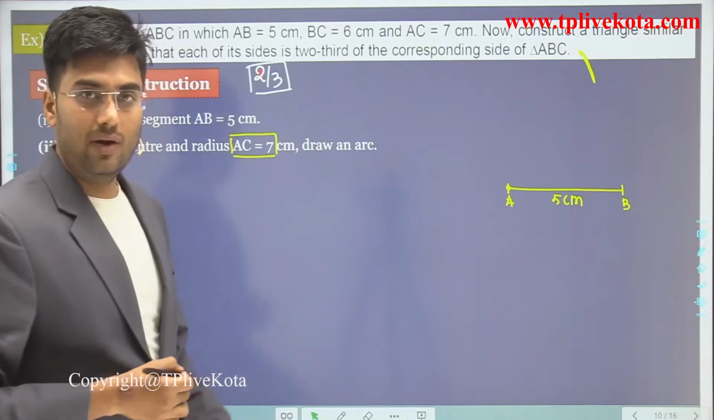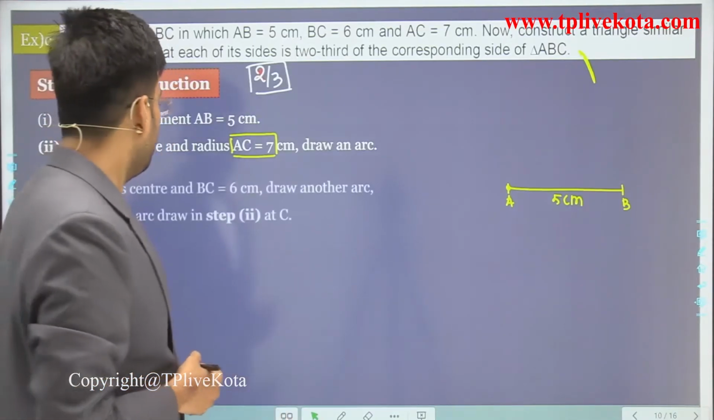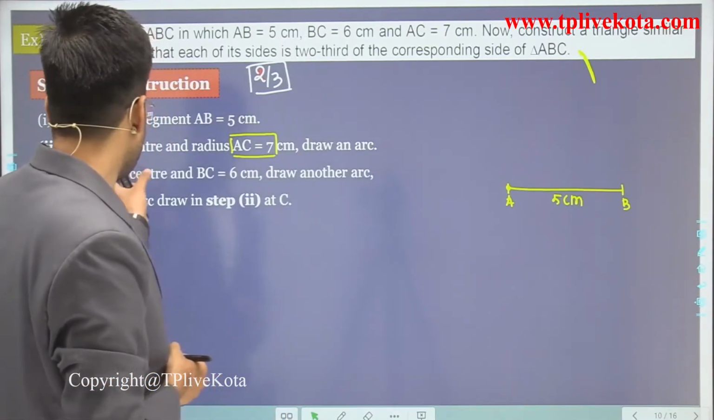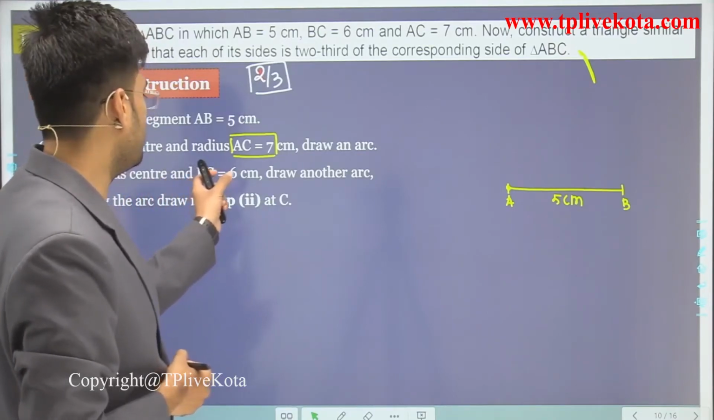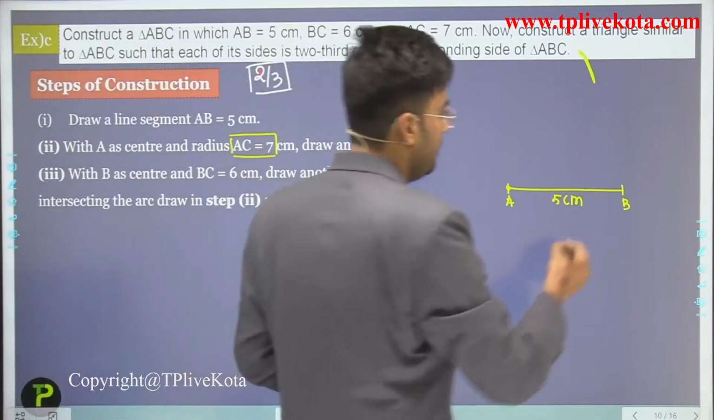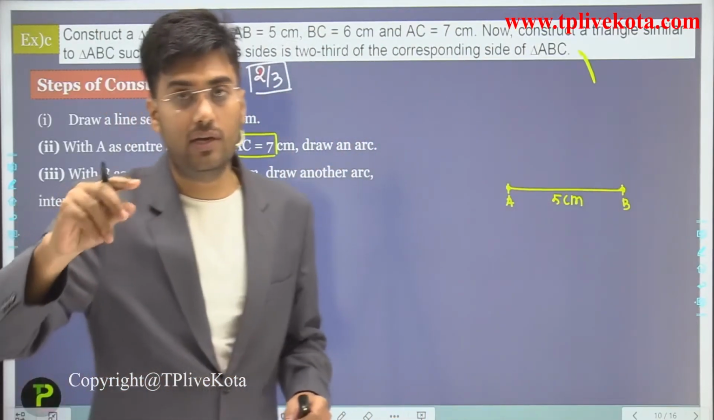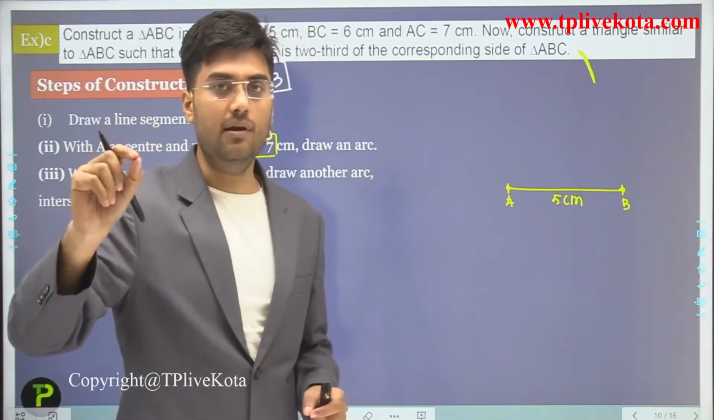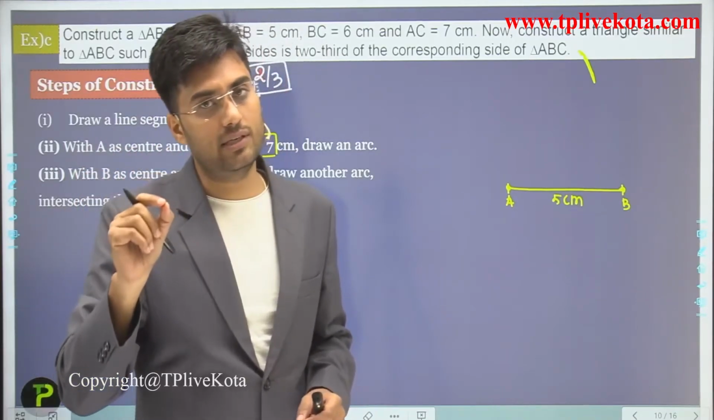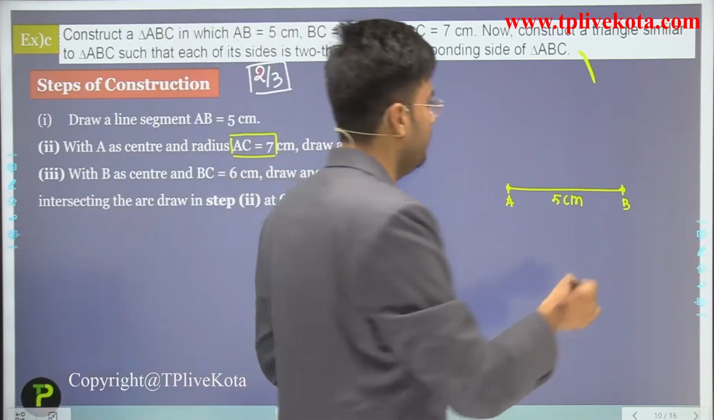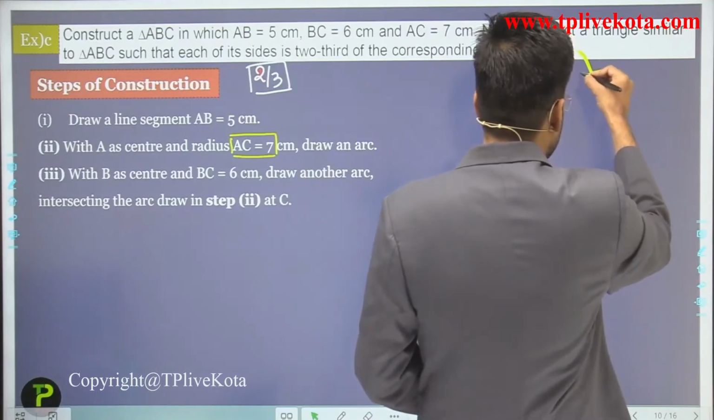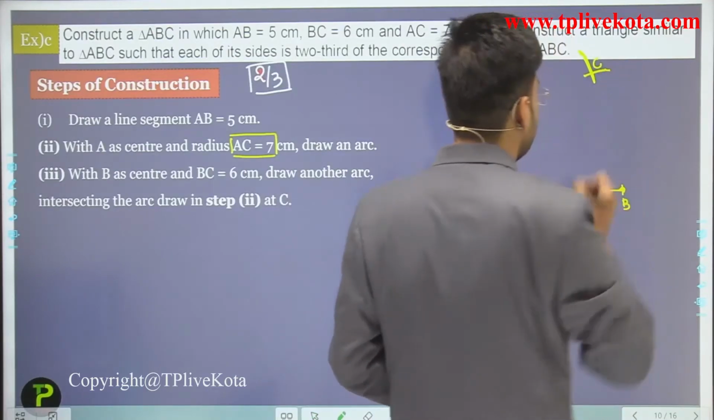Now what is the next step? Next step is with B as a center and BC equal to 6 centimeter. From B as a center, we have to draw an arc with the radius of 6 centimeter because BC is 6 centimeter here. Clear? So when we draw this arc, these two arcs intersect at C.